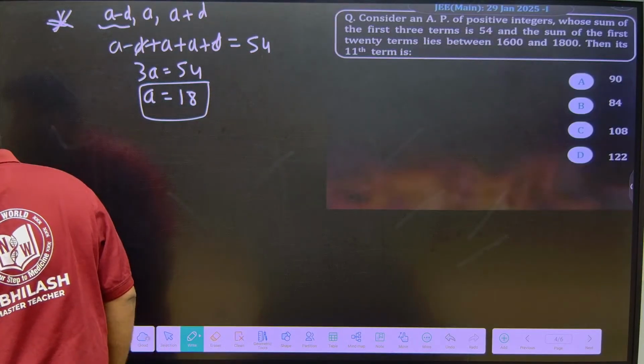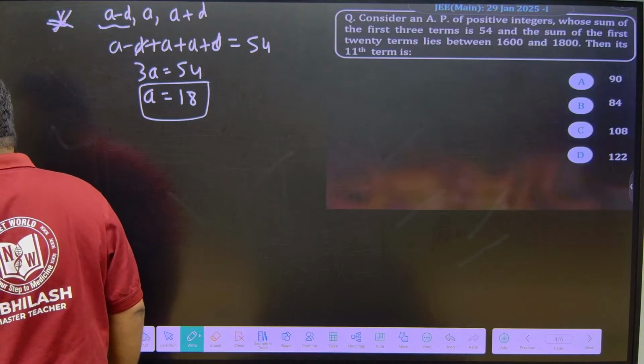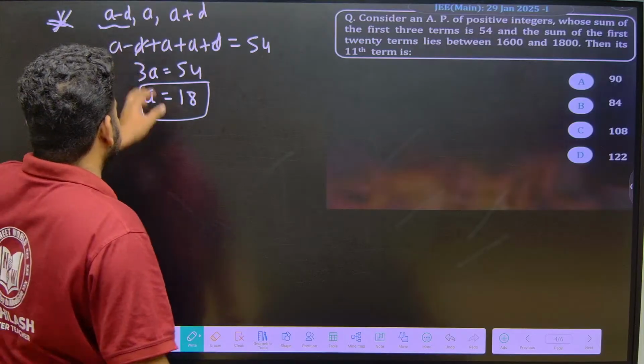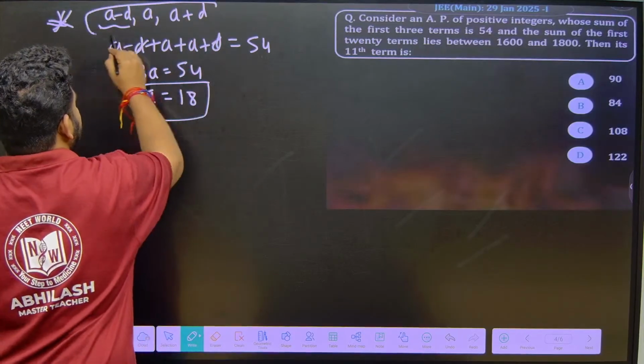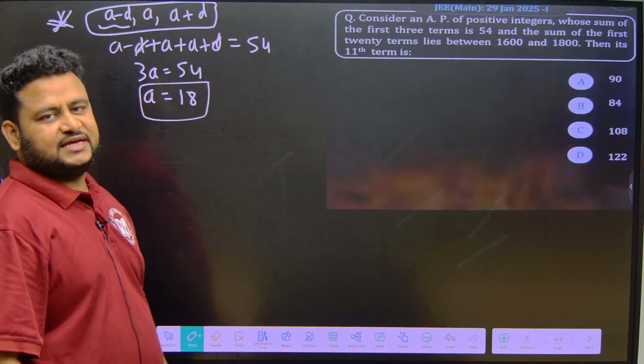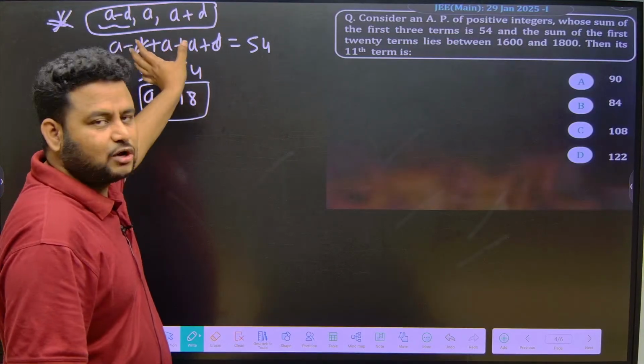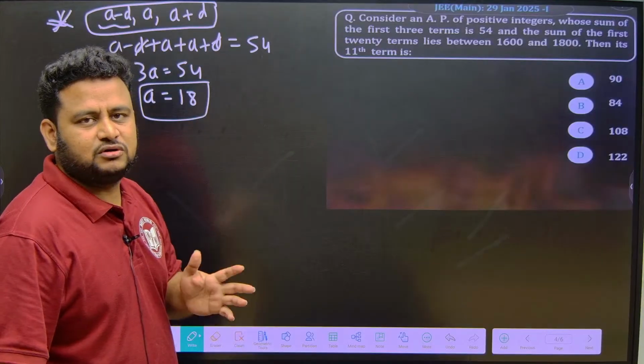Jai Siya Ram. Okay, I hope you got the previous question also. So please have a look at this. This is the thing you have to take. Here this is my star step. You have to know this: A minus D, A, A plus D. You can take any of the 3 terms in AP, but this will help us in solving the question very accurately and also in a simple way.